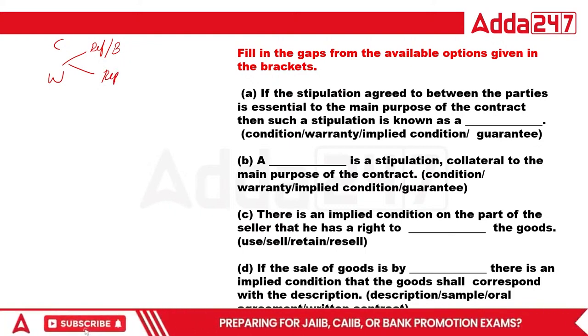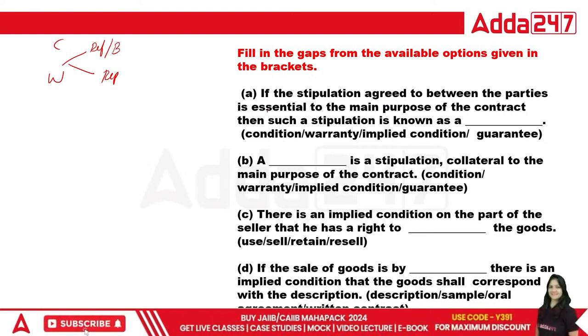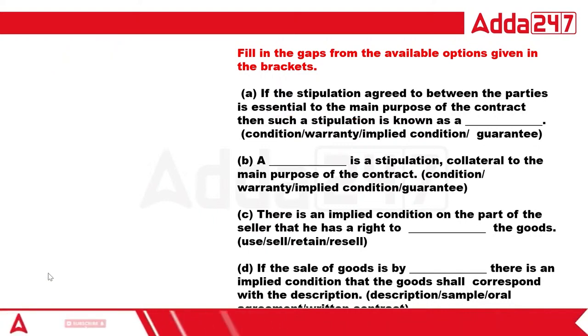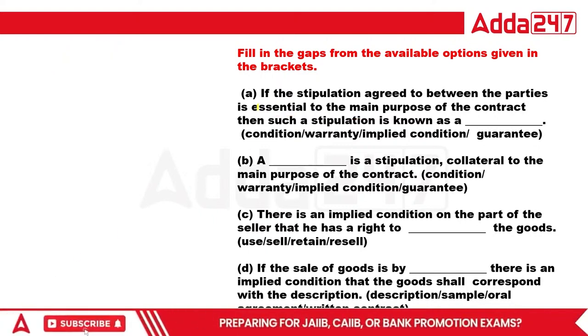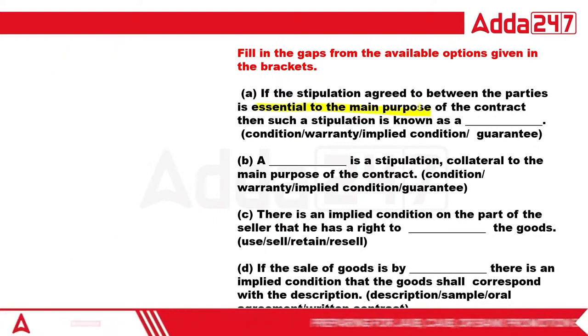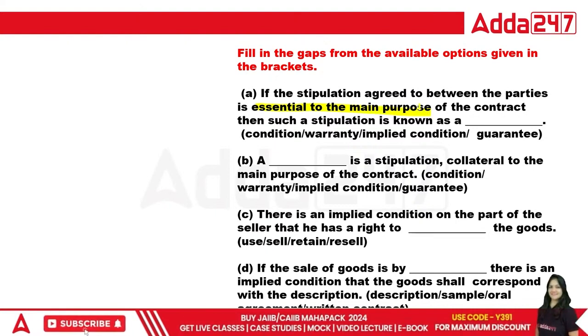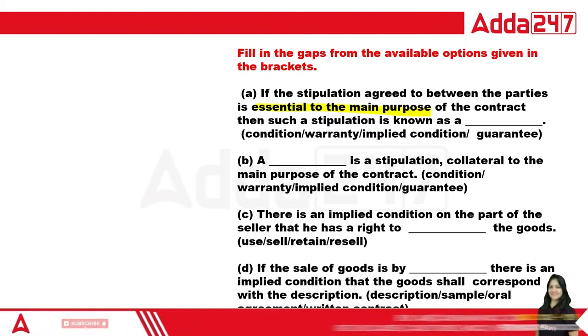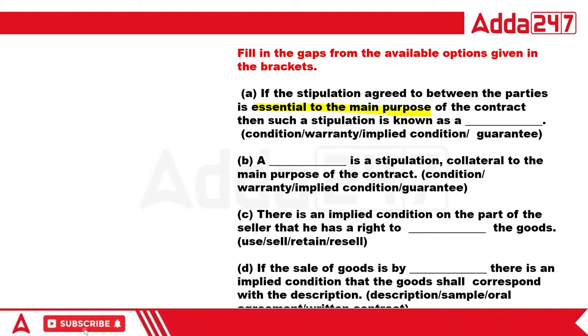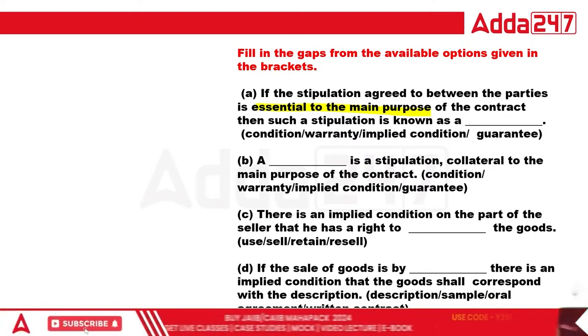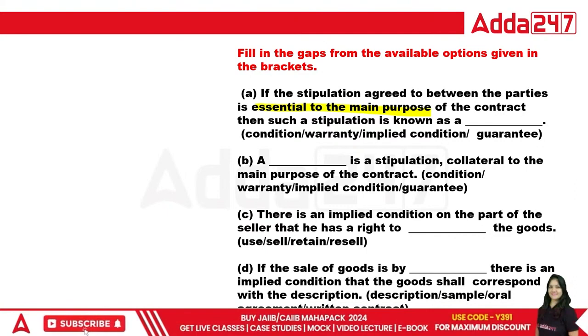Now the first one. If the stipulation agreed between the parties is essential to the main purpose, what is this? We have already done this definition in the summary.